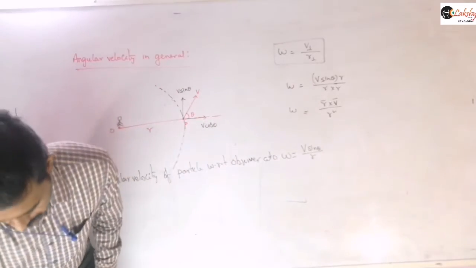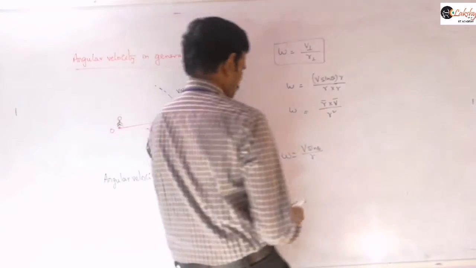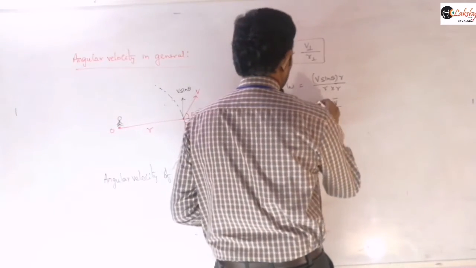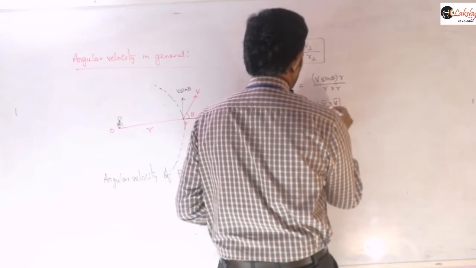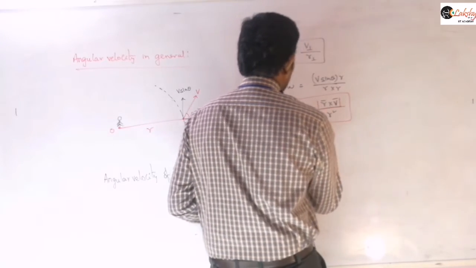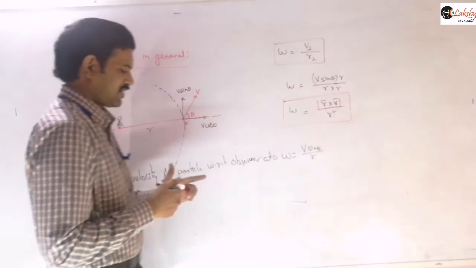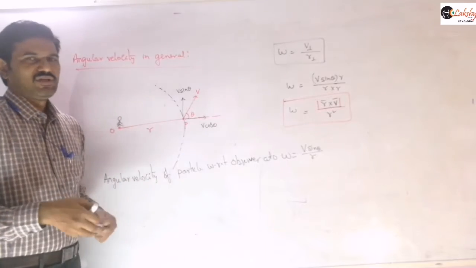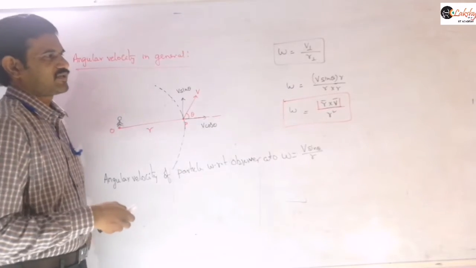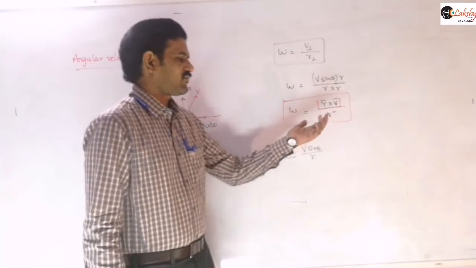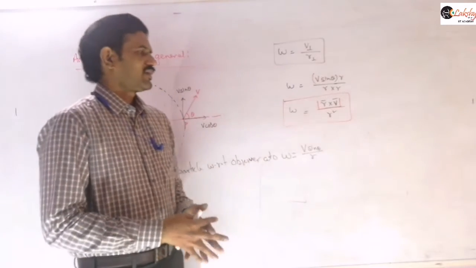So right, the modulus of this you can consider now. If r bar and v bar are given in vector form, then you can use that form directly here. That means mod of r bar cross v bar by r square you can write here.